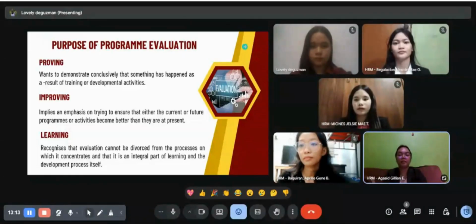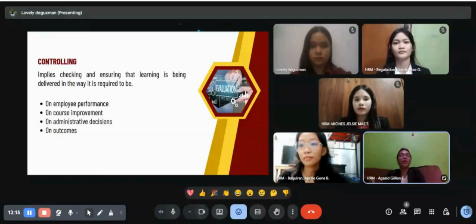Next. Next is we have the principles of evaluation. So these principles are important because they guide us on how the training should be properly evaluated. So we have the continuous process. This means that evaluation does not only happen at the end of the training, it should be done during and after the program to monitor the progress.